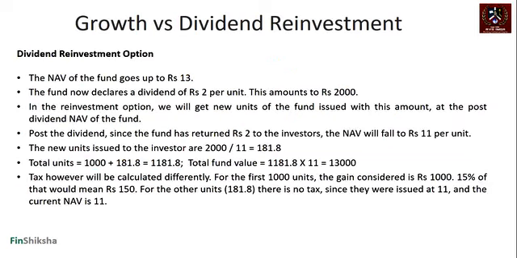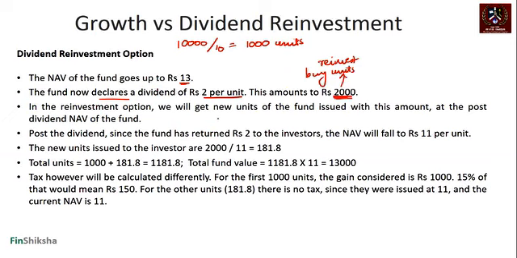Now let's look at what happens in the dividend reinvestment option. The NAV of the fund goes up to 13. At this point, let's assume the fund declares a dividend of 2 rupees per unit. How many units did the investor have? 10,000 rupees divided by 10, that's 1,000 units. Per unit, you have 2 rupees of dividend, so the amount is 2,000, correct? Now, in the reinvestment option, you will use this 2,000 rupees to reinvest and buy more units, right?